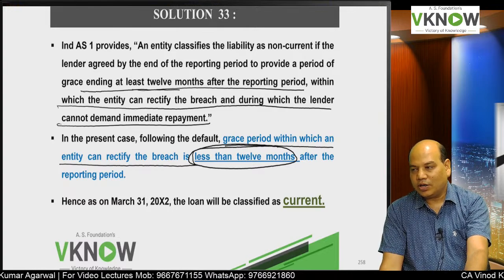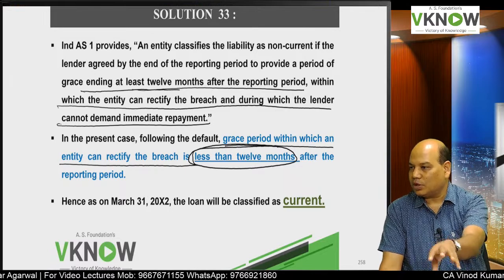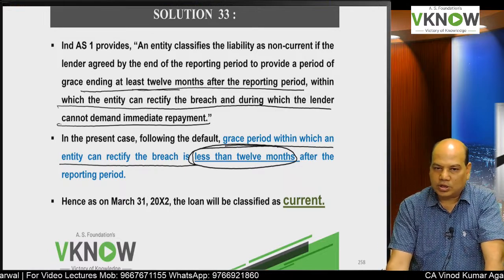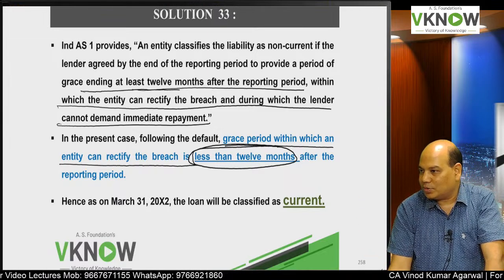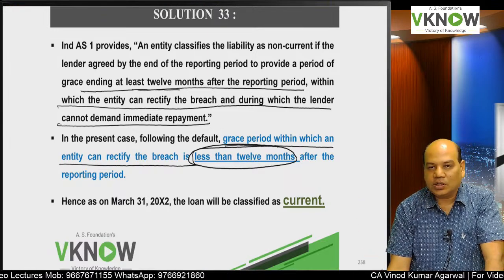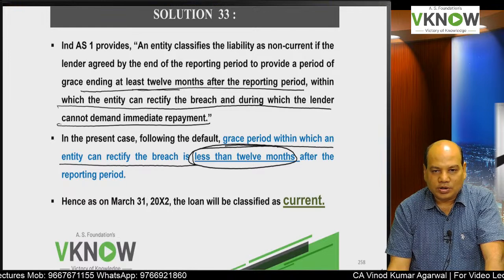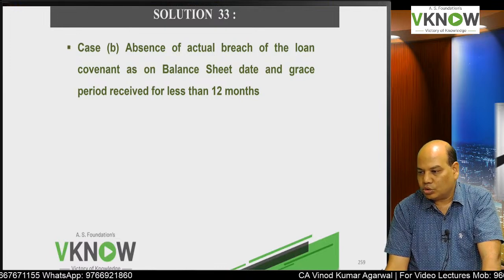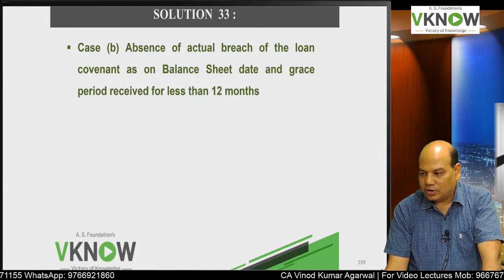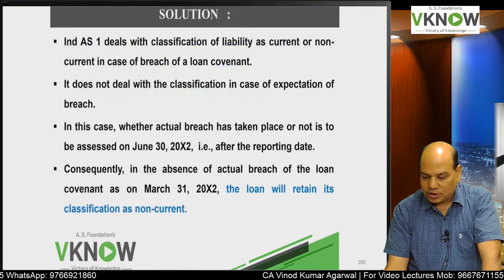Breach committed, grace period received more than 12 months from the balance sheet date: non-current. If the grace period is received before committing the breach, then on the balance sheet date the breach does not exist: non-current. That is my case B, absence of an actual breach of the loan covenant as on the balance sheet date, and the grace period is less than 12 months.